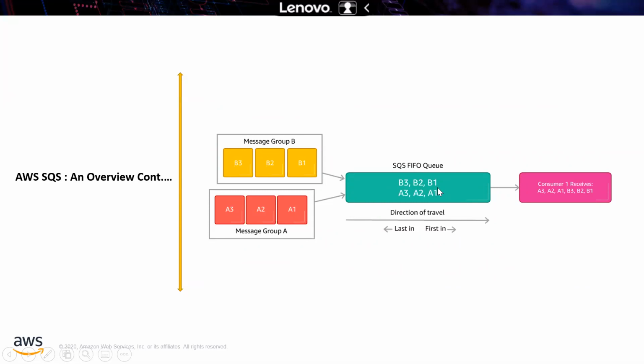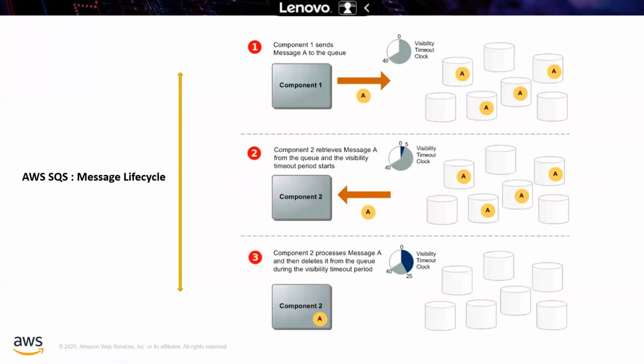Whatever the publisher passes, the receiver will receive in this order: B1 is the first one, B2 is the second, B3 is the third, next A1, A2, A3, and C1, C2, C3, like that. Okay, so this kind of mechanism works in AWS.